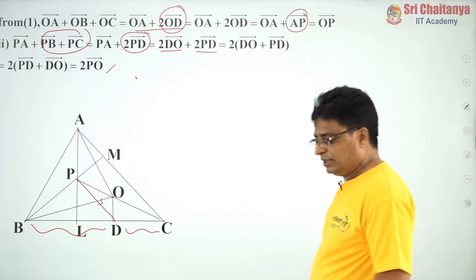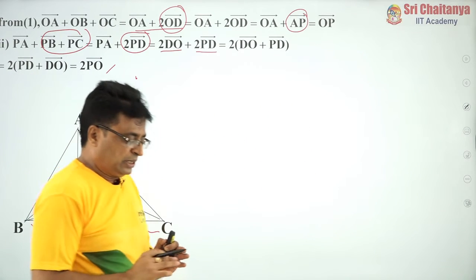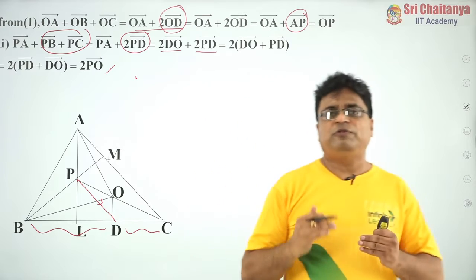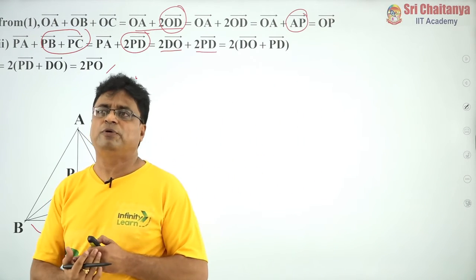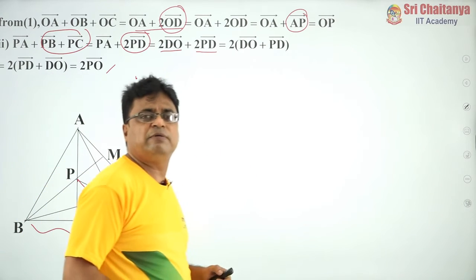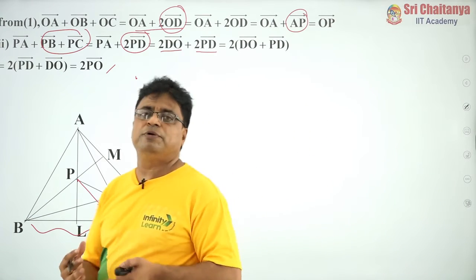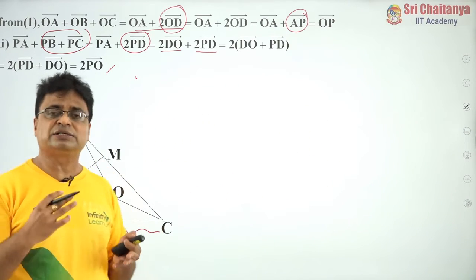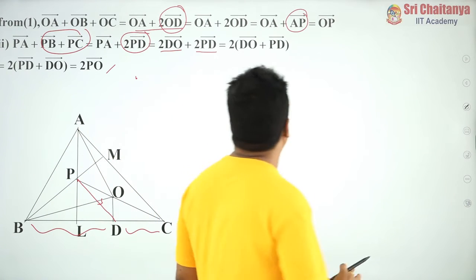So, my friends, this is a very, very important result, and the same result we can also prove with geometry and with the help of the properties of triangles. Here we are solving the same problem with the help of vectors. That is the importance and beauty of vectors, and this one can be solved with the help of the properties of vectors only. Okay, my friends.